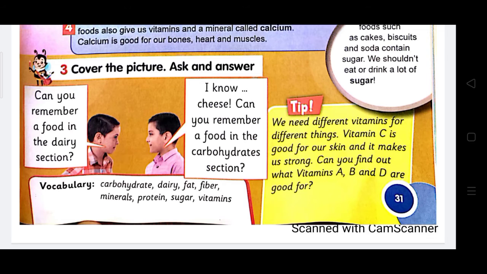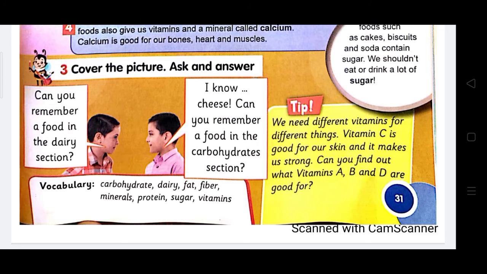Let's answer the first one. Can you remember a food in the dairy section? He said, yes, I know cheese. Can you remember a food in carbohydrates section? Let's say, yes, we can say bread. Another person says rice. This is very good. Cornflakes. This is excellent. Pasta and flour. These can contain carbohydrates in it.